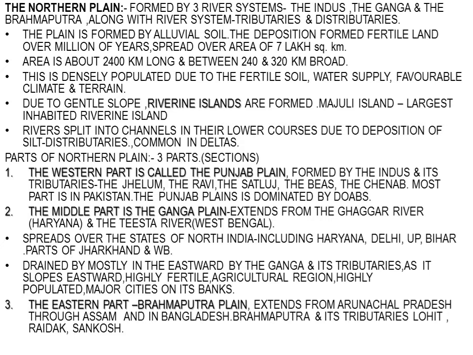That's why they are called perennial, full of water supply throughout the year, and also favorable climate and terrain. Terrain means physical feature is flat, so it is easy to cultivate, easy to live. That is why this area is densely populated. Most activity that is done here is agriculture.